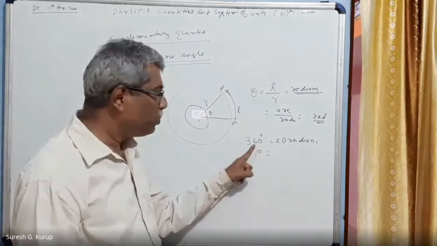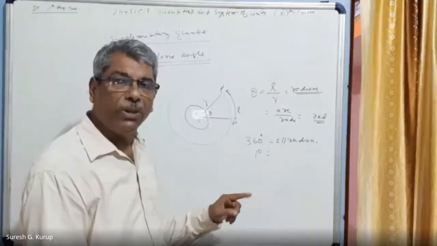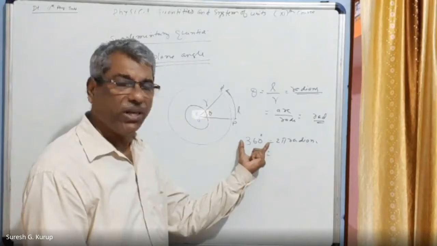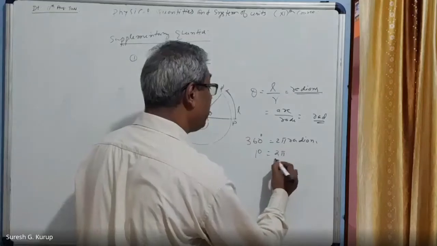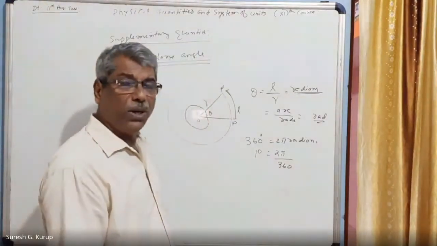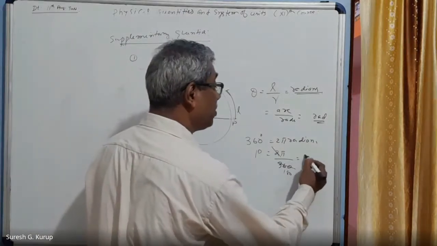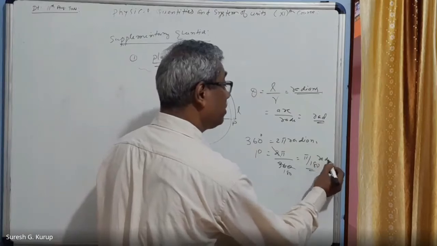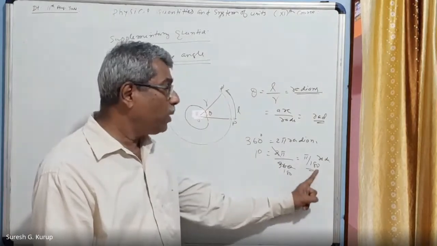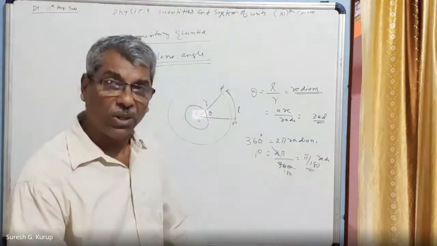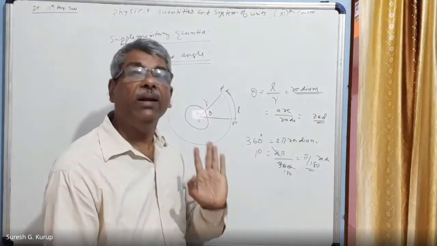So we can write, when an object completes one revolution around the circumference of a circle, the radius will subtend an angle in all equal to 360 degrees. That is equal to 2 pi radians. Therefore, 1 degree is equal to 2 pi divided by 360. The 2 and 2 cancel, giving 180. That is equal to pi by 180 radians. It means 1 degree plane angle is equal to pi by 180 radian plane angle. Both are plane angle only, right?